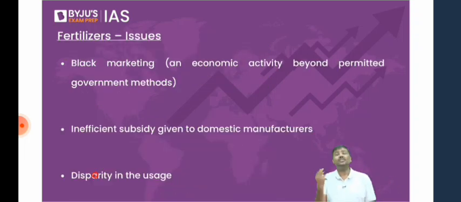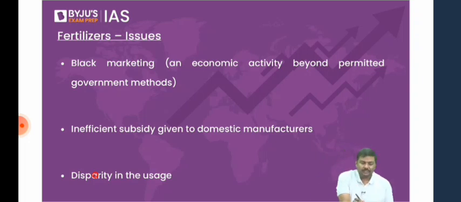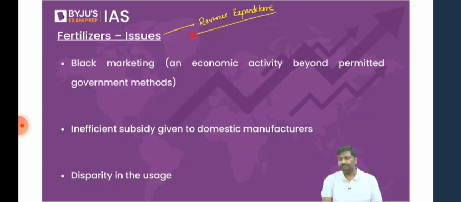Let's go one by one. What is the issue with fertilizer subsidies? I have not written it, but can I by default say one of the issues is higher revenue expenditure? One of the issues with the fertilizer subsidy is higher revenue expenditure of the government of India. By default, you write it.